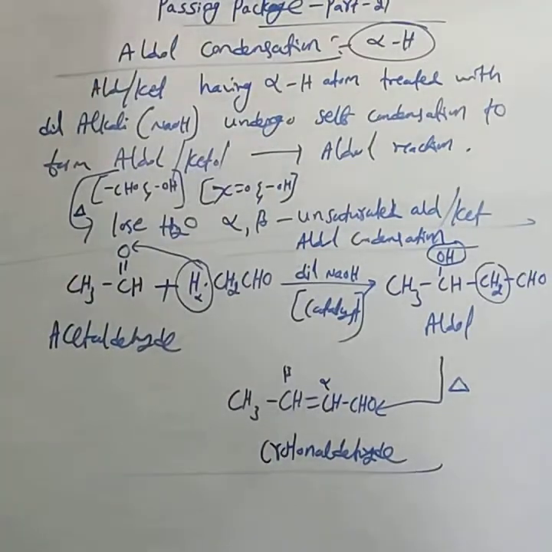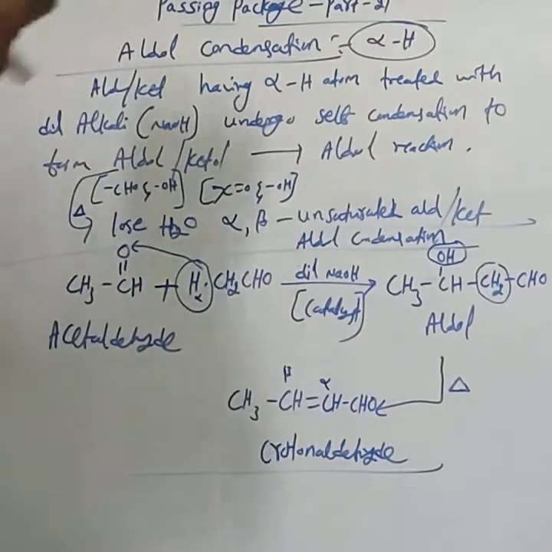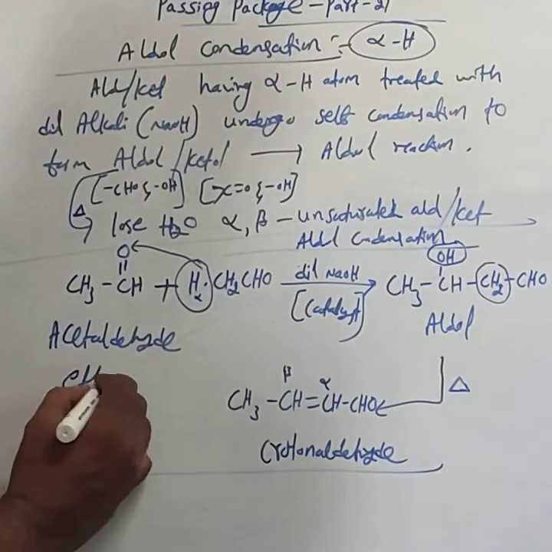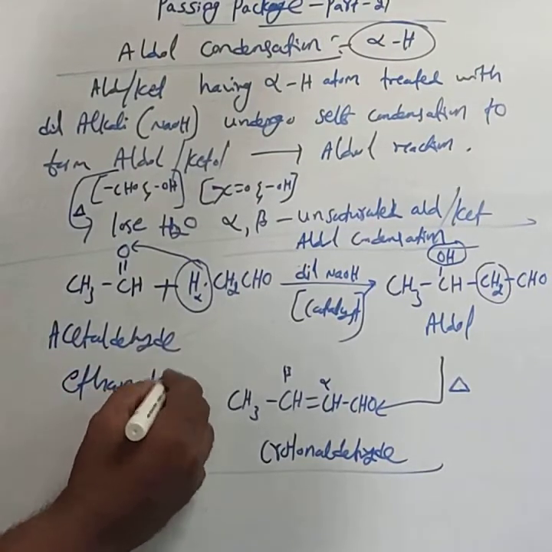This is about the aldol condensation. For your board exam, you practice and copy this as it is, and you will definitely get the 2 marks. In some cases, instead of acetaldehyde, they can take ethanal. Ethanal is the IUPAC name of acetaldehyde.